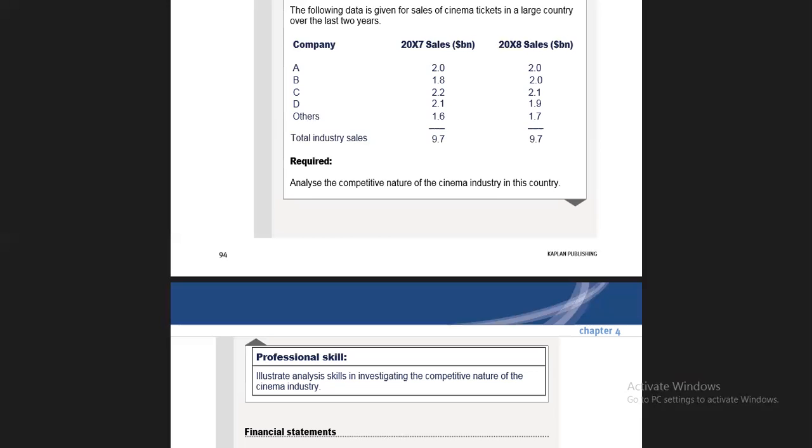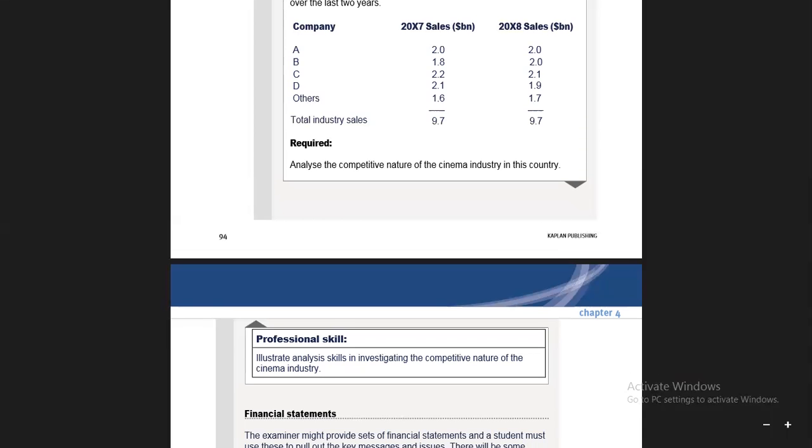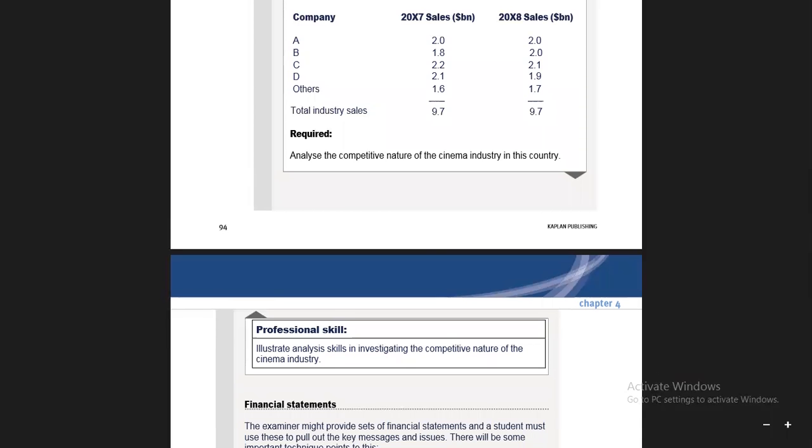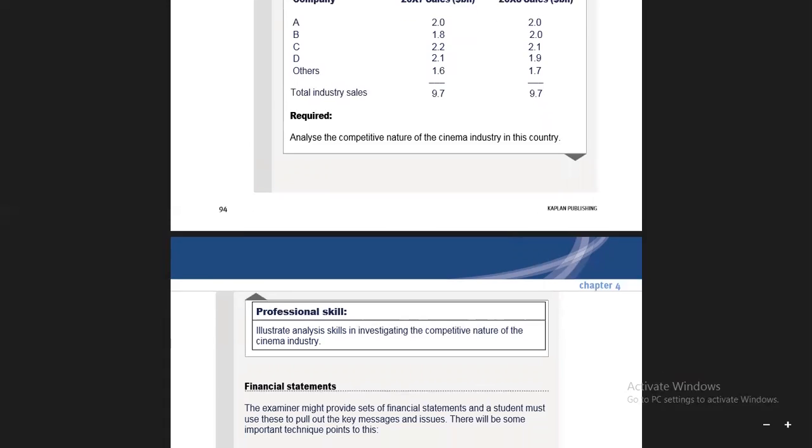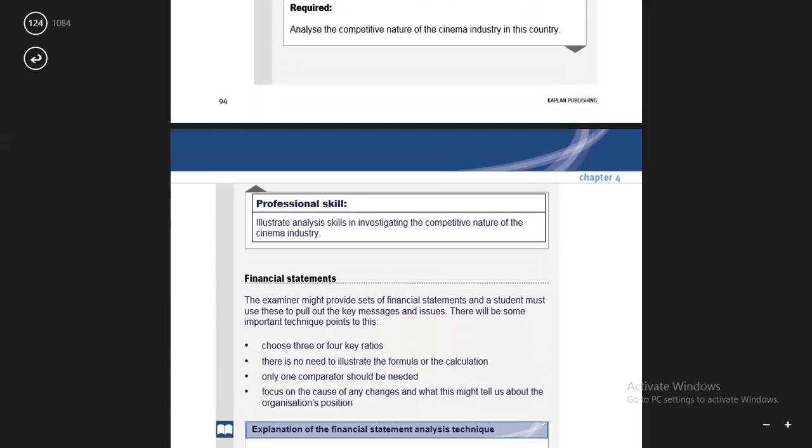Got it? And why is the other company's sale declining in the coming year? What were the facilities which you can offer, because from 2.1 they are drastically coming to 1.9. This means that some work has to be done by company D to improve sales in the coming year, because it is falling down. So you have to consider what factors are affecting the sales when you are evaluating this.